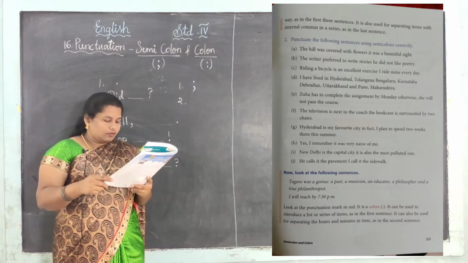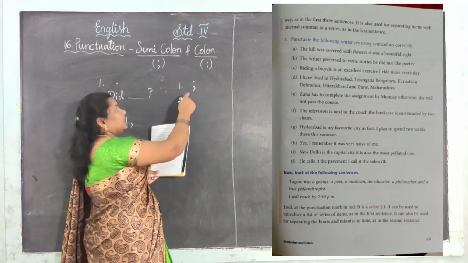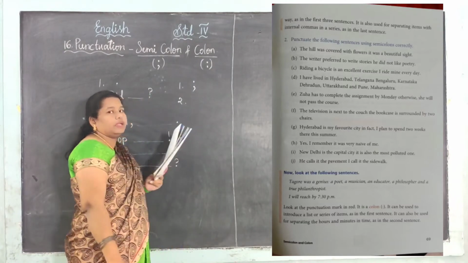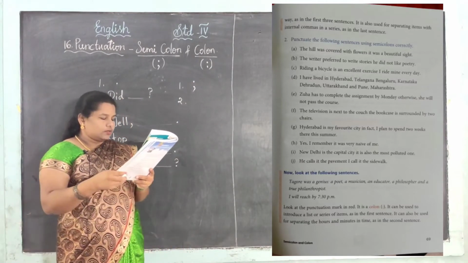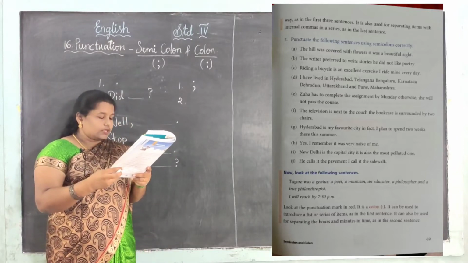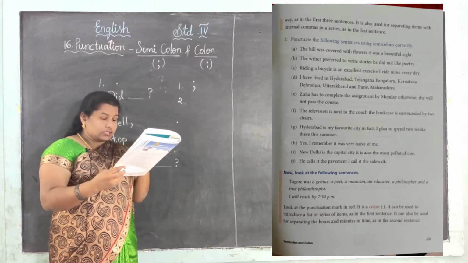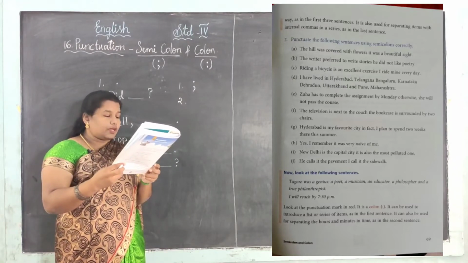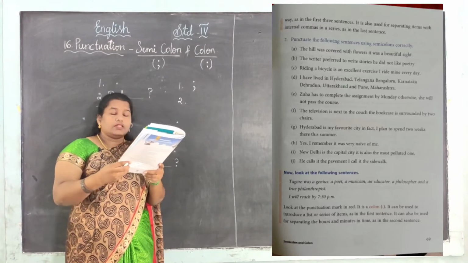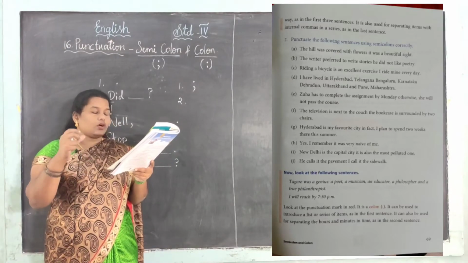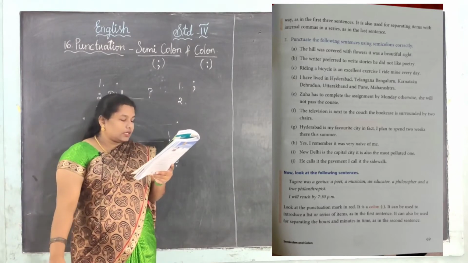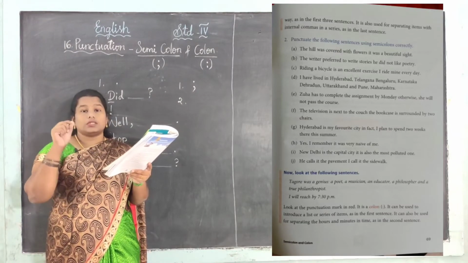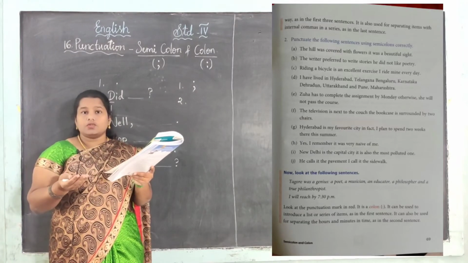Okay, now let me move to the next one. The next symbol is the colon. Colon means one full stop up and one full stop down. It is a colon. See, now look at the following sentences. Tagore was a genius, a poet, a musician, an educator, a philosopher and a true philanthropist. All these are for Tagore only. And see the next one: I will reach by 7:30 p.m. For the time also we use the colon. Yes, in every timing we are using the colon, right?